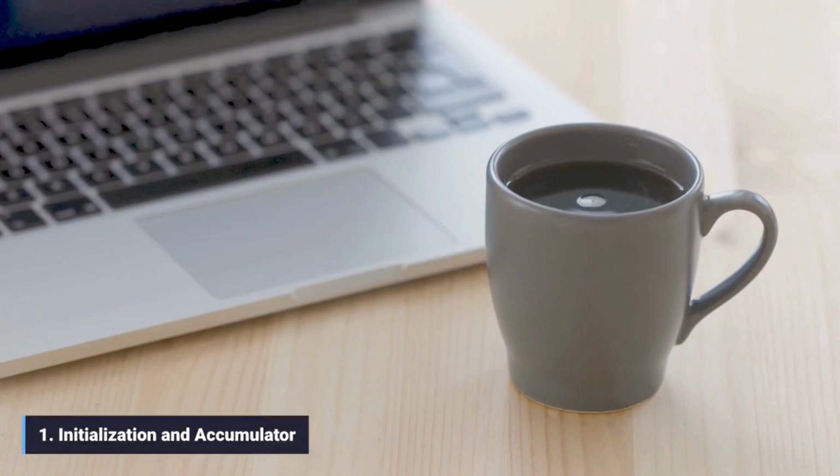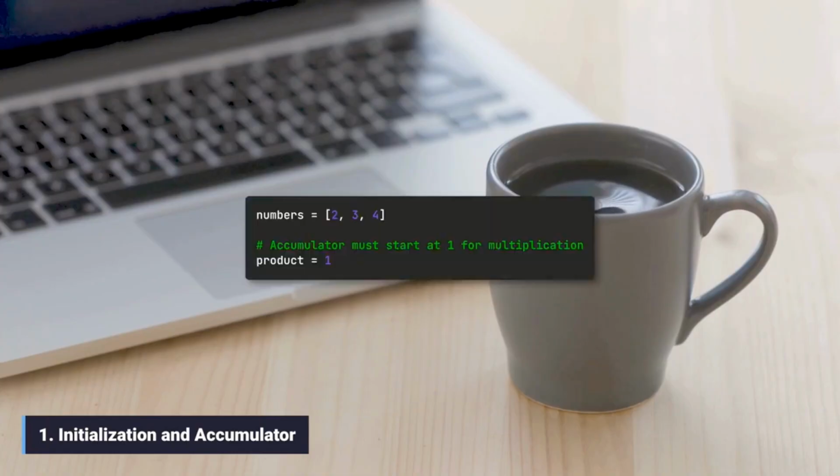1. Initialization and accumulator. We start with our list of numbers. Crucially, we must initialize a variable called the accumulator to hold our running product. Unlike calculating a sum where the accumulator starts at 0, for a product the accumulator must start at 1 so that the first multiplication yields the correct result.